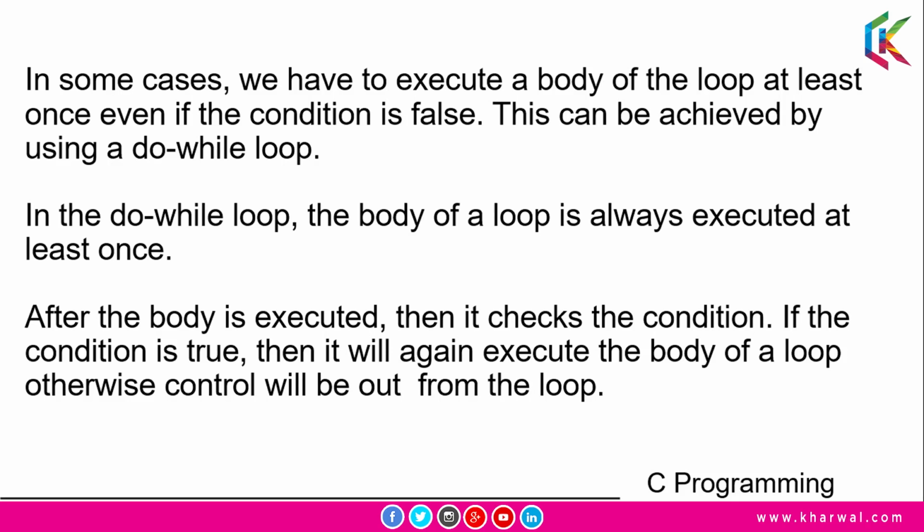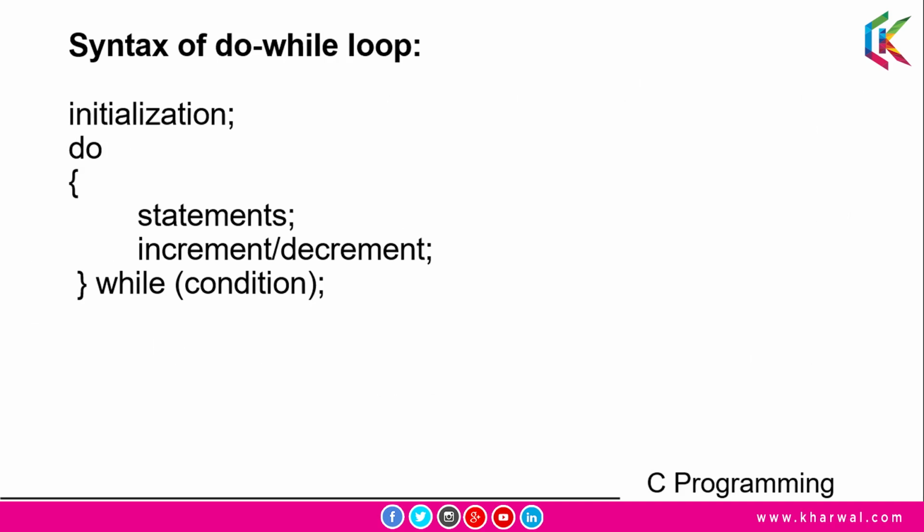After the body is executed, it will check the condition, and if that condition is true, then it will again execute the body of the loop. Otherwise, control will come out of that loop. So guys, let's go ahead and discuss the syntax of this do while loop. Here is the syntax of the do while loop. The first part is initialization. Here we will assign some value to a variable and then we will put statements in the do part and then we will put the condition in the while, and at the end we will put a semicolon.